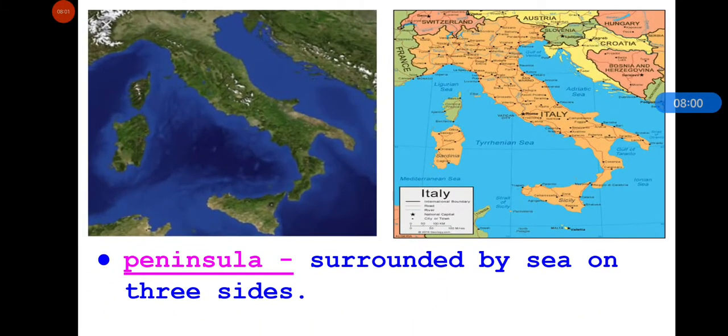And how will you define the features of peninsula? Peninsula is land that is surrounded by water on 3 sides. You can see in this picture also.